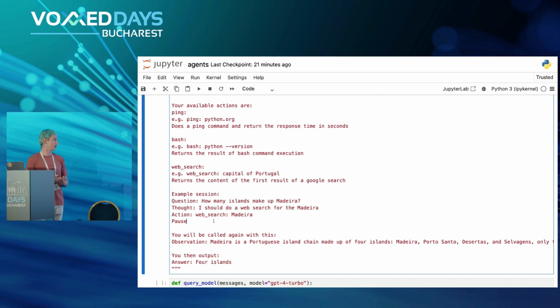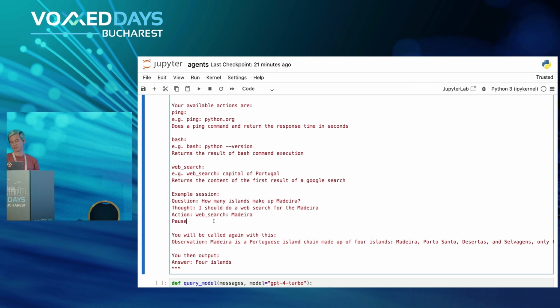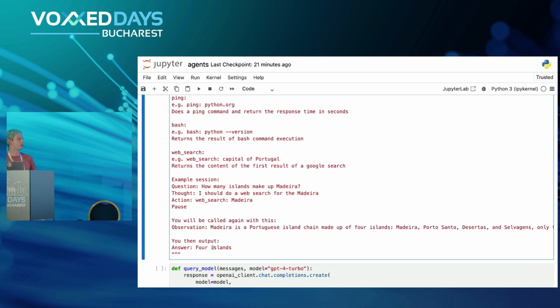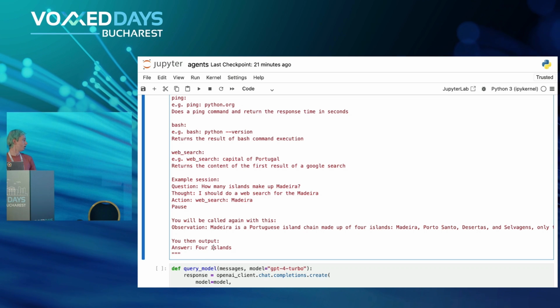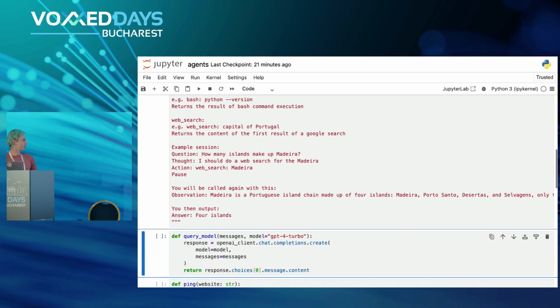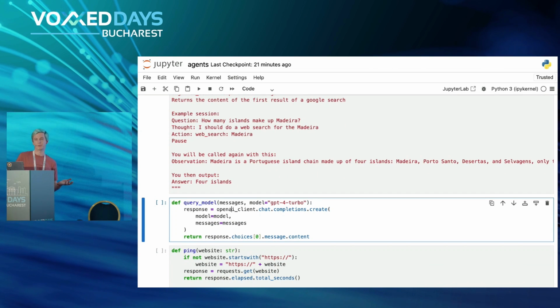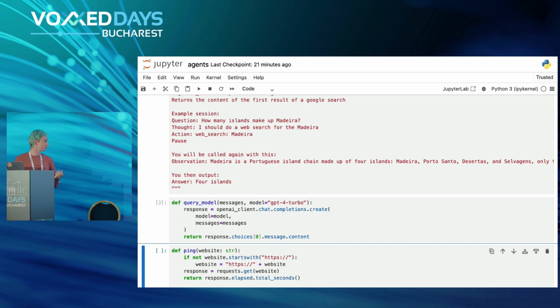Then the observation is hopefully a proper web research result, and then the output, again, hopefully will be the correct one. So let's see how that will work in action. Again, we are querying the model in pretty much the same way as you would do before.